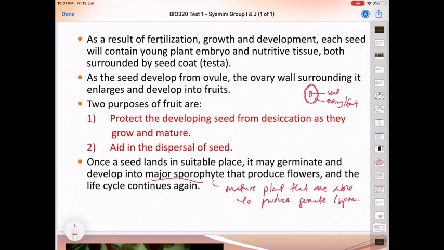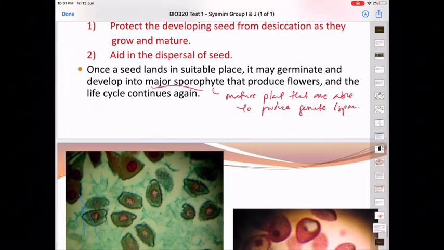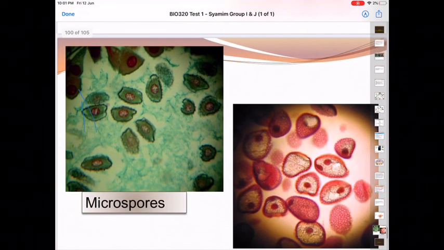You must remember what happens in the female gametophyte and what happens in the male gametophyte, the process of how the pollen grain fertilizes the female gametophyte. This is very important for flowering plants. This is an example of the microspore. This microspore belongs to the male, the male gamete.